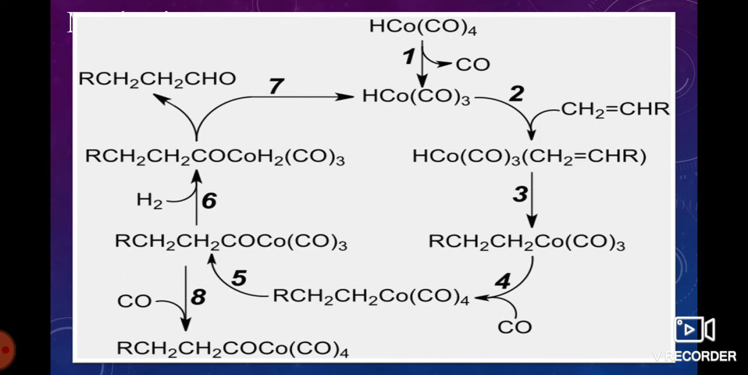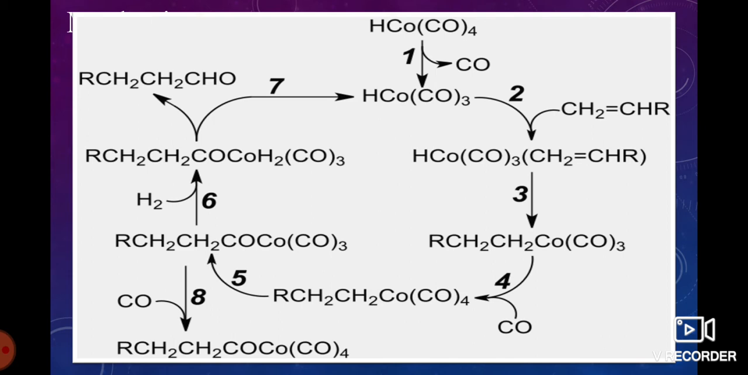To this compound, an alkene is added. In place of the eliminated CO group, the alkene is added to form HCo(CO)3(CH2=CHR). In the next step, the double bond is broken and one of the hydrogens is added to form RCH2CH2Co(CO)3.